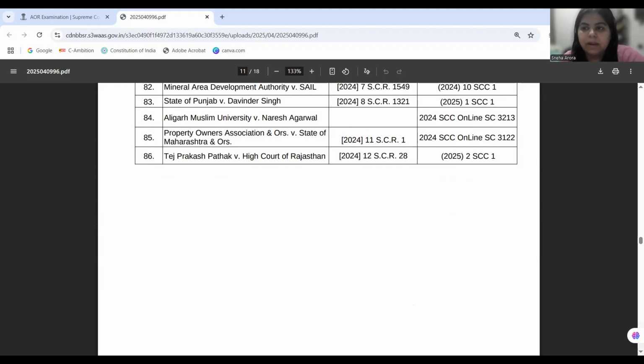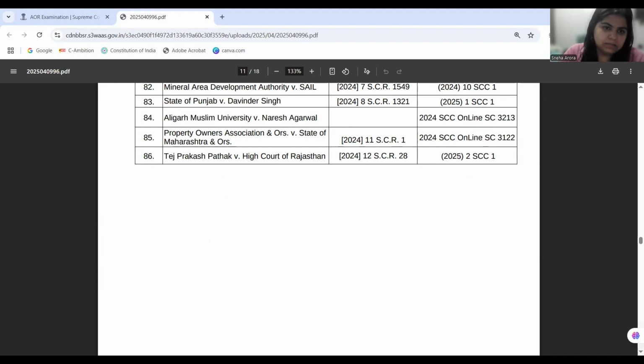Now this particular mandamus was issued in favor of the High Court of Rajasthan, holding that the court cannot do so. You cannot bring some cutoff post exam; it has to be notified earlier, because that is what the doctrine of legitimate expectation warrants. Article 14 is also discussed here.